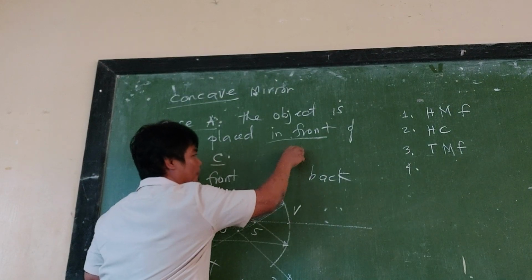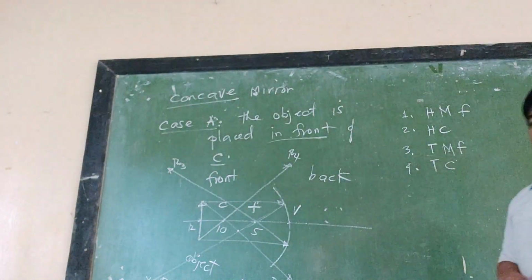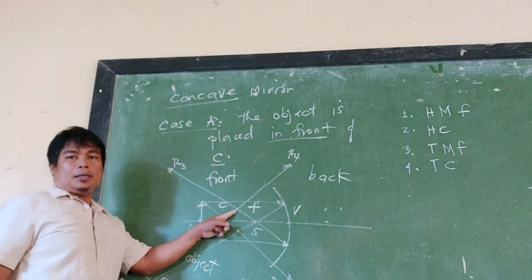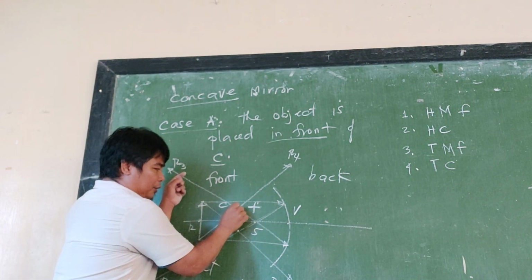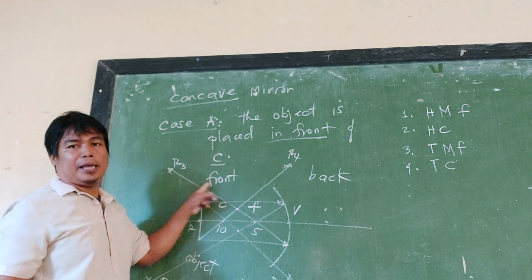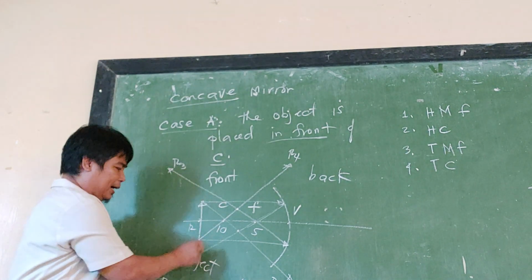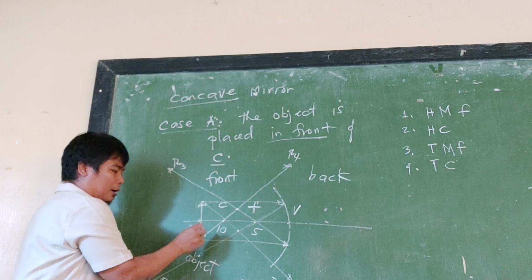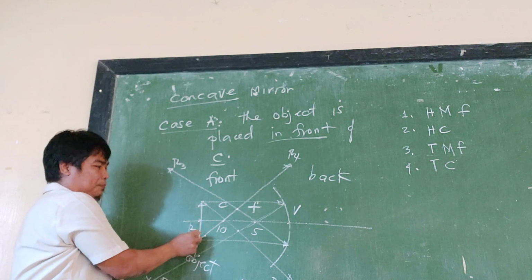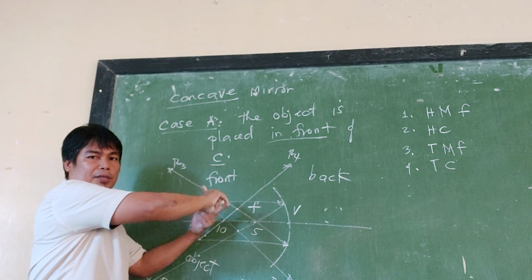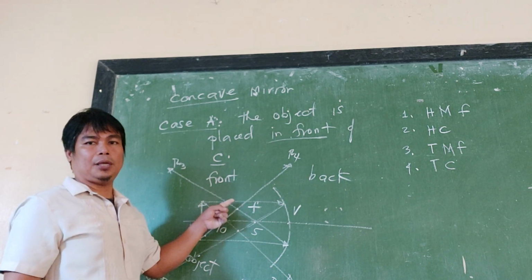This is your R4. For number 4, from the tail to the center of curvature, just extend the line until there is a point of intersection between R3 and R4. This is the point of intersection between R3 and R4, and that is where the tail is formed. Remember that R3 and R4 come from the tail of the object. So the point of intersection between these two is the tail of the image.